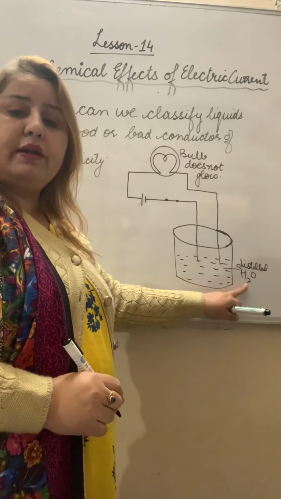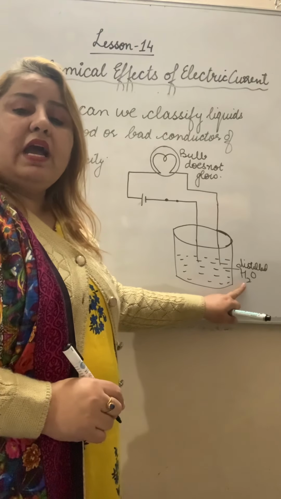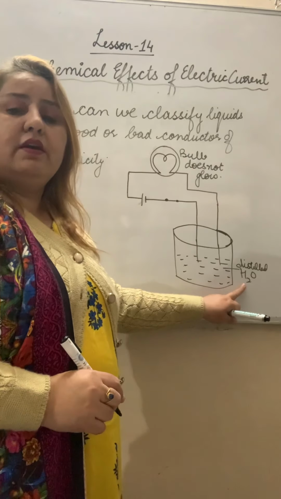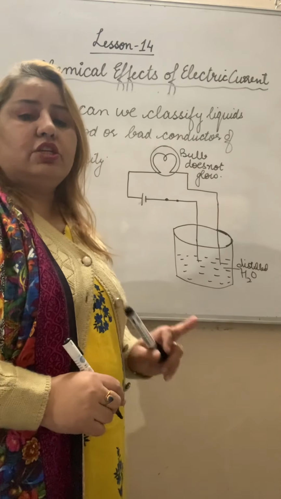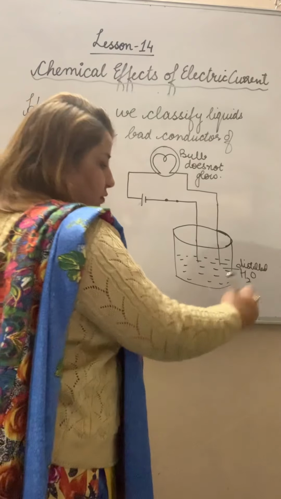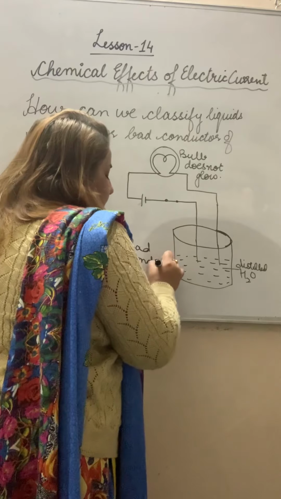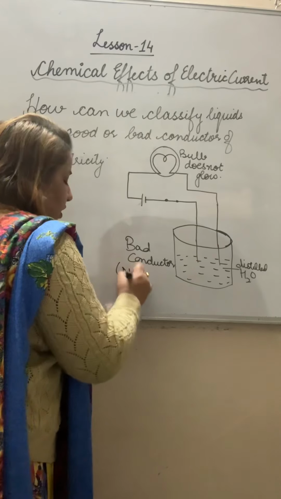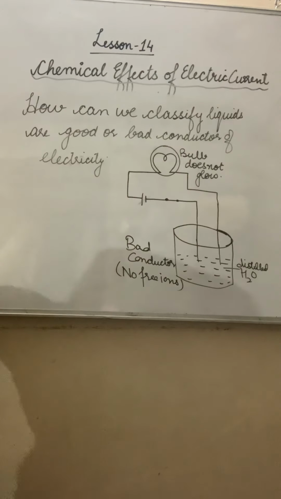Why is distilled water a bad conductor of electricity? Because in distilled water, no free ions are present. Conduction is possible when there are free ions. In the case of distilled water, it is called a bad conductor because there are no free ions. You will write down here, no free ions. That's why the bulb does not glow.